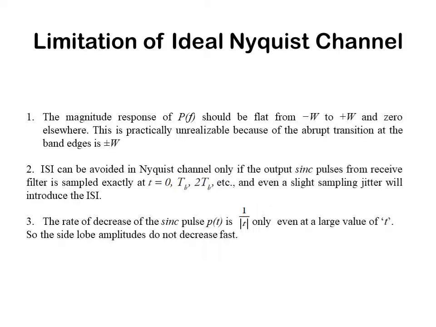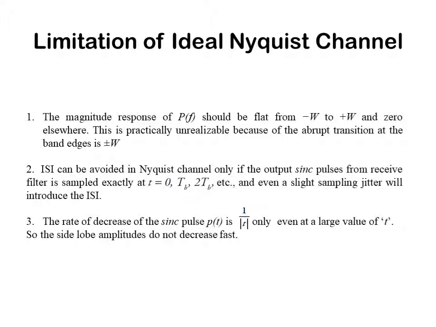So the first condition is about the frequency domain representation, which uses a rectangular function, and the second point is about the time domain representation, which uses the sync function. Now the next point is that the rate of decrease of sync pulse PT is 1 by mod of t only, even at a large value of t.